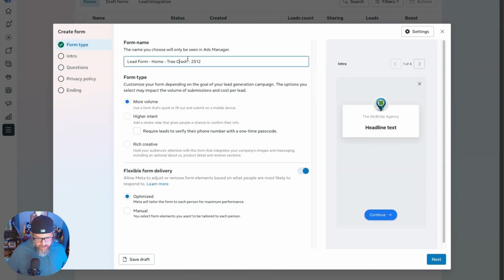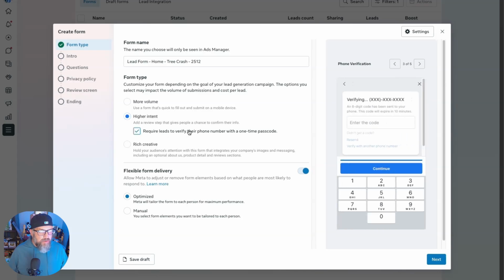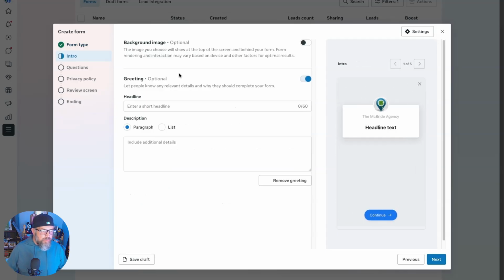As you make more ads, it gets more complicated for most agencies. Running 2 or 3 ads, you can create a couple of forms. So that's what we're going to do. We're going to select higher intent, require leads to verify their phone number with a one-time passcode, and then we're going to leave it for optimize, and we're going to click next.